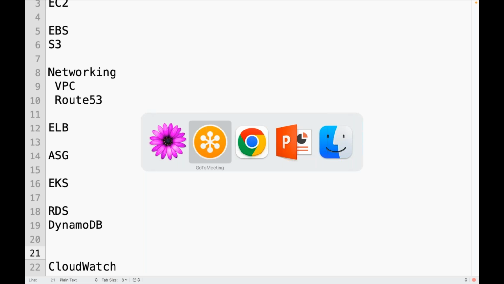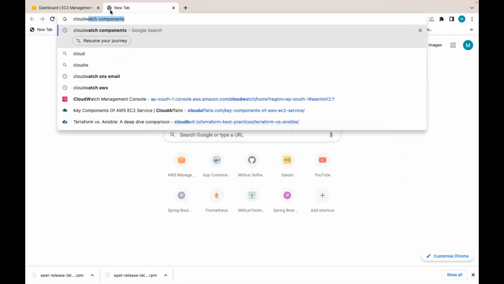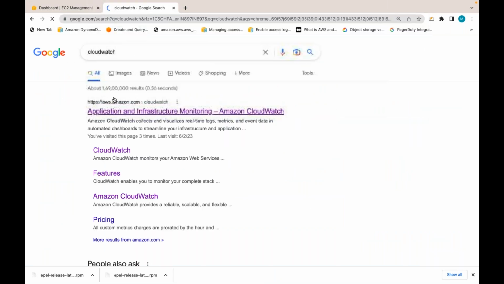So what is CloudWatch? CloudWatch is also one service in AWS. It's a monitoring service. With CloudWatch, we can monitor the applications and the infrastructure in AWS. Amazon CloudWatch collects and visualizes the logs and metrics.